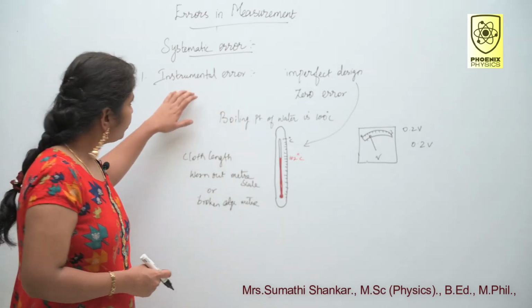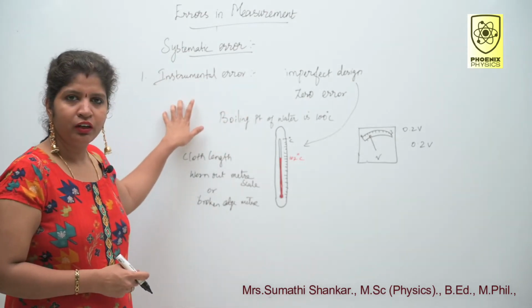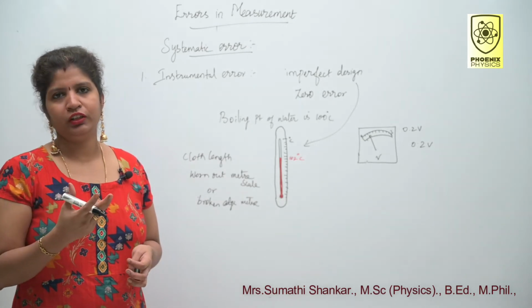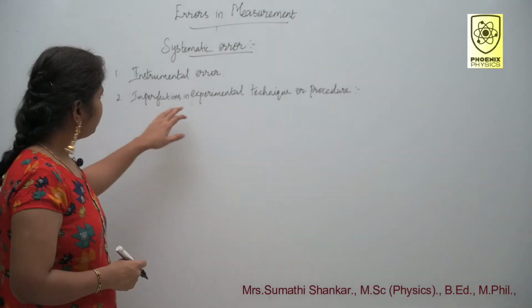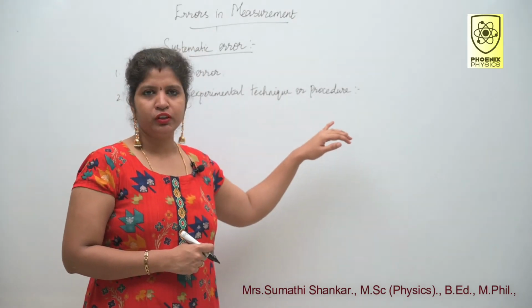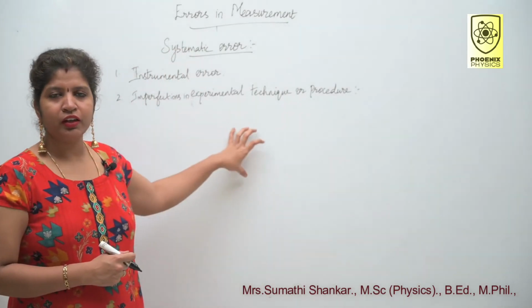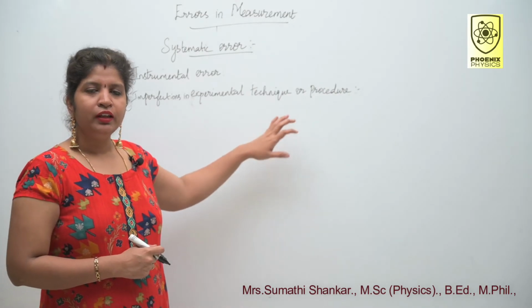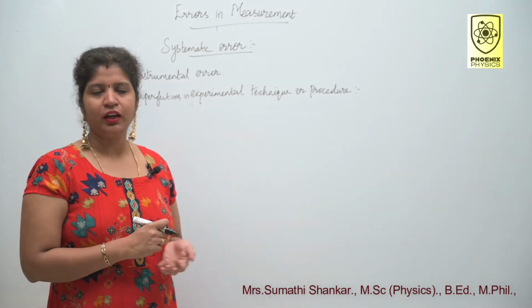Then how do you minimize this error? Choosing the instrument carefully. Second one is imperfection in experimental technique or procedure. These errors arise due to the limitation in the experimental arrangement.